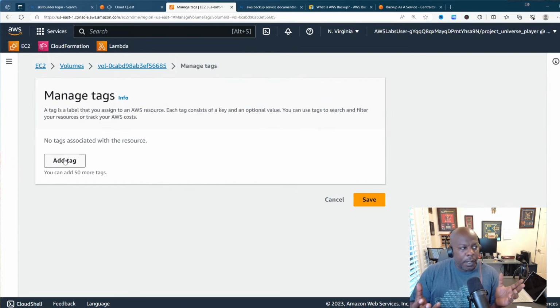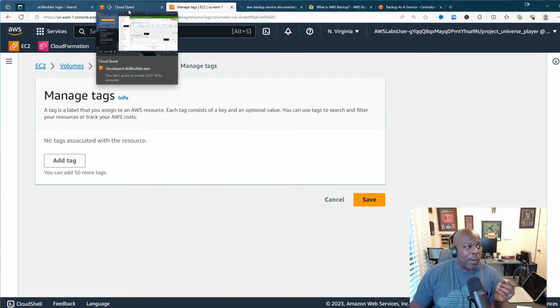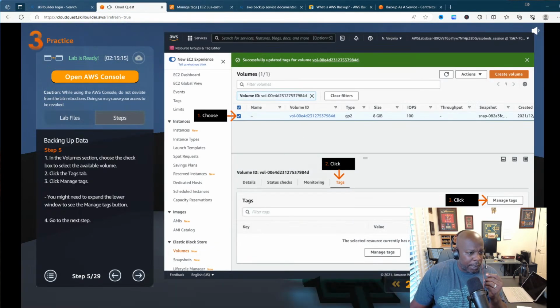So tags, you know, when you're a major corporation, for those of y'all that are going to become cloud engineers, right? When you're working for these major companies, man, they have hundreds and thousands of different web servers or assets in the cloud, and it's hard to keep track of all of them, right? That's why you have tags. So you can tag this as, hey, this is HR spring, or HR fall. Hey, this is accounting. This is marketing. You can tag whatever department you're looking for, and that just groups all your resources together, okay? Now, in this case, we're tagging it for the use of backups, so that way the backup service can pick up on it.